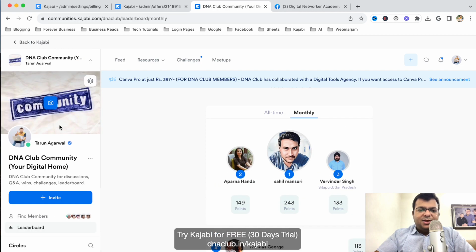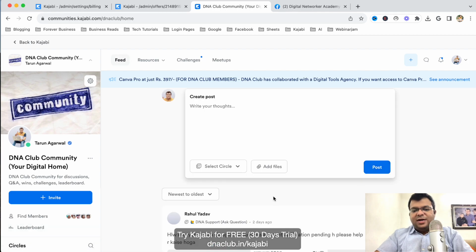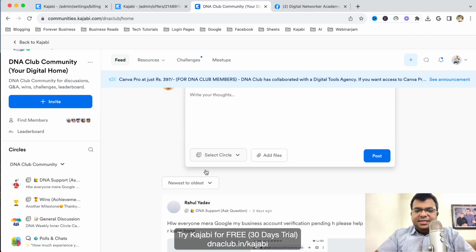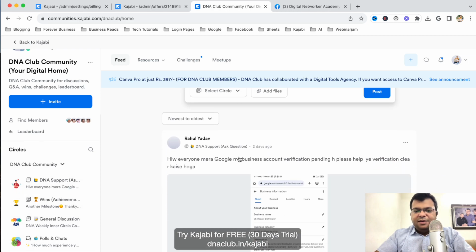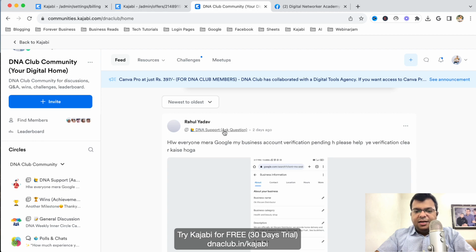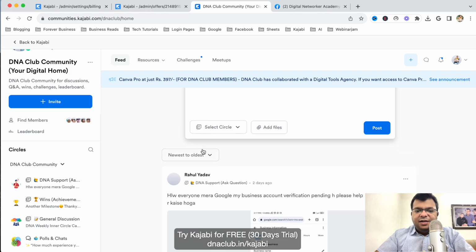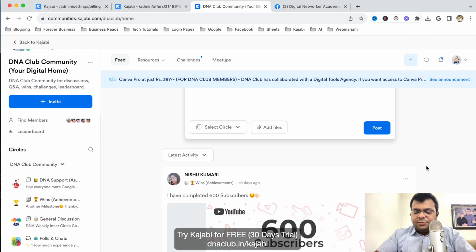So circles. Then groups, I told you, and feed. If I click on feed, I can see all the feeds. These are circles, but feed means all the posts across different circles can be viewed here. Like this is the circle, and I can see this post, then another post. All these posts we can see, and we can filter the posts based on the newest activity, old to newest, or latest activity. This way we sort the posts.